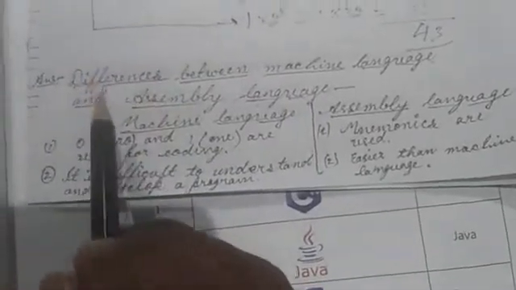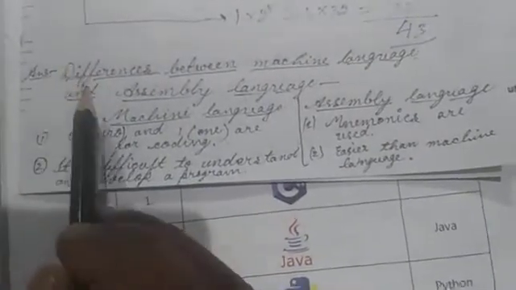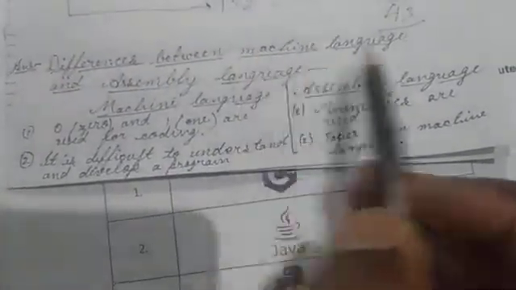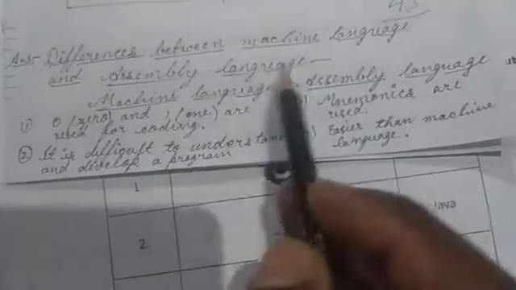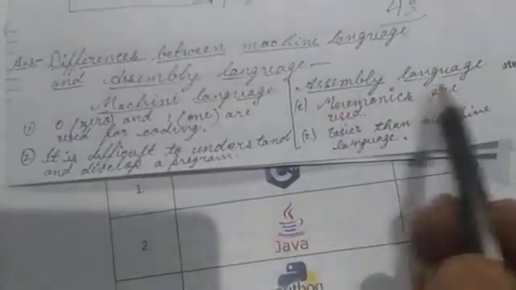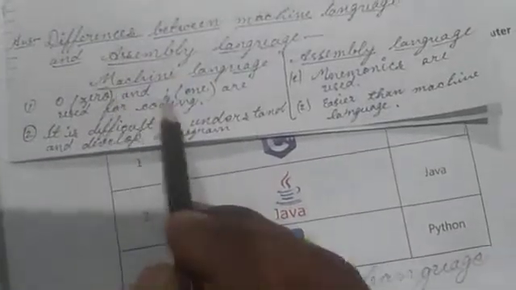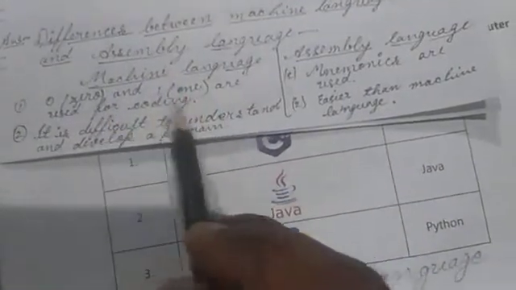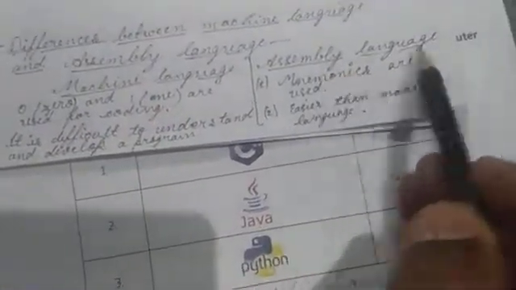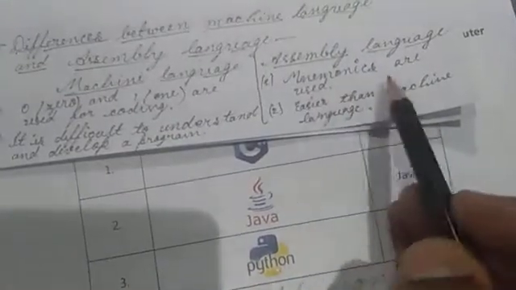You can write the answer like this: differences between machine language and assembly language. Your first point: in machine language 0 and 1 are used for coding, and in assembly language mnemonics are used.